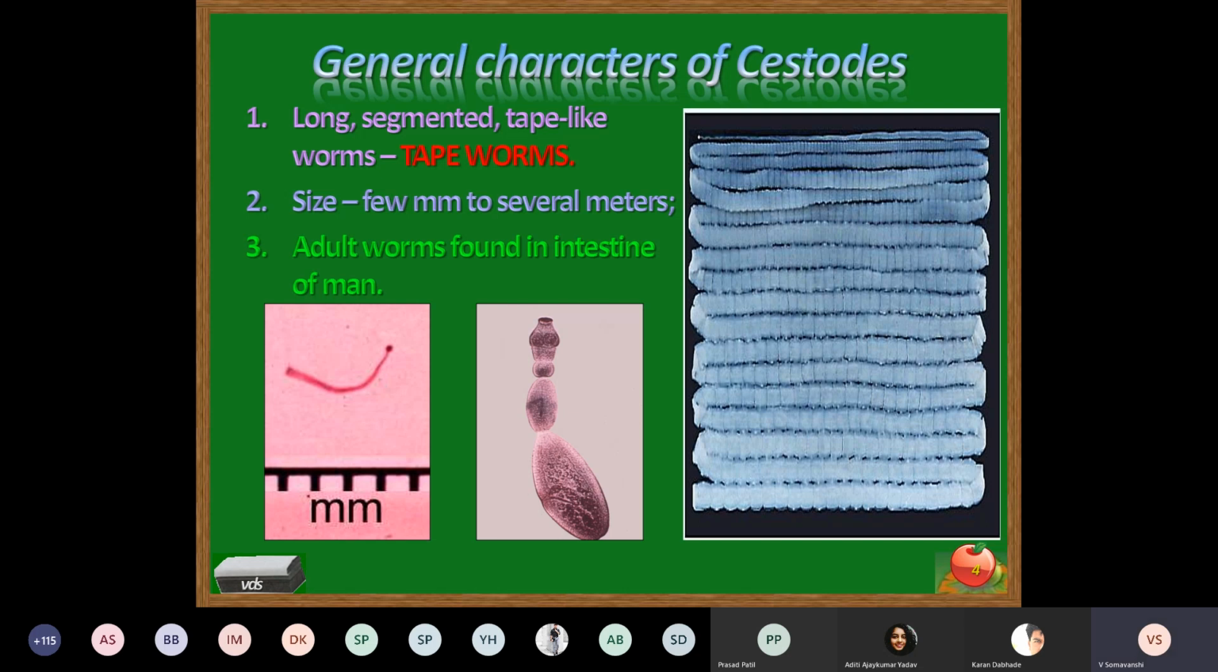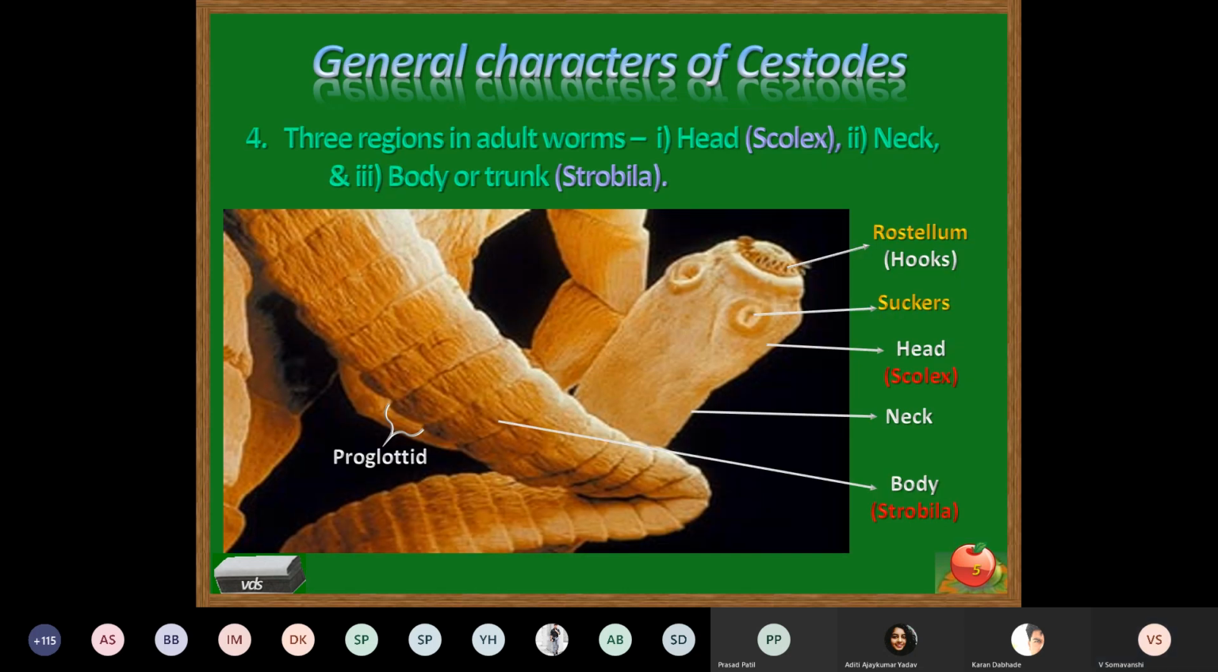After these three characters, the fourth character is the adult worm and its different regions. To study the adult worm, we can divide the adult worm into three different portions. The first region is the head region, which you can see on the slide, commonly called the scolex. Second is the neck, and third is the body or the trunk, which is commonly called strobila.